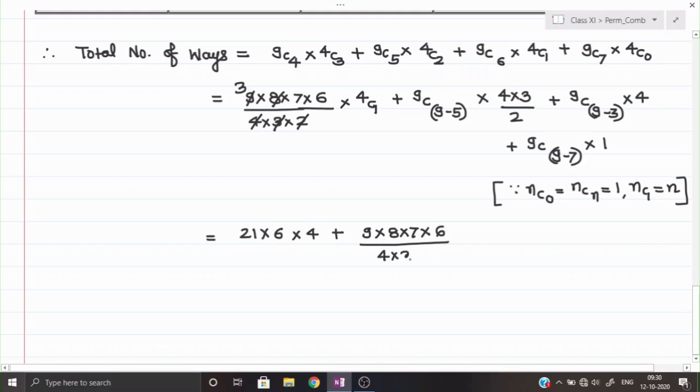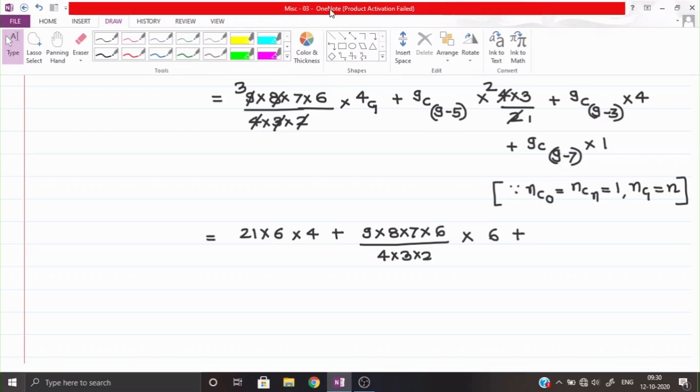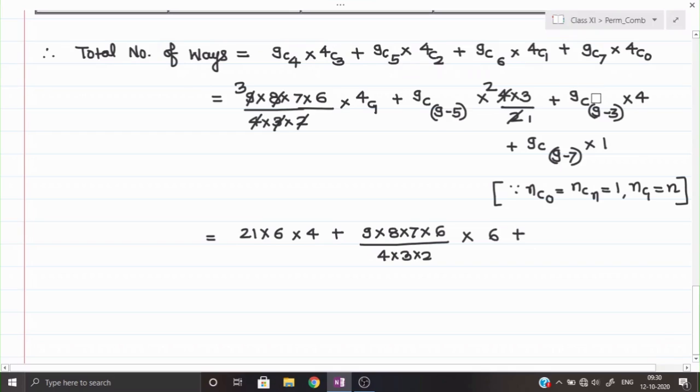So 4 into 3 into 2 into, then here 2 ones are 2 and 2 twos are 4, that we can cancel. 3 into 2 will become 6, plus 9C6. So 9C9 minus 3 is becoming 6 over there. Okay, here I have made a mistake actually. 9C6 was there, so I have written 9C9 minus 3. So here I will make one small correction. This will be 9C9 minus 6. Okay, so it will become now 9C3.